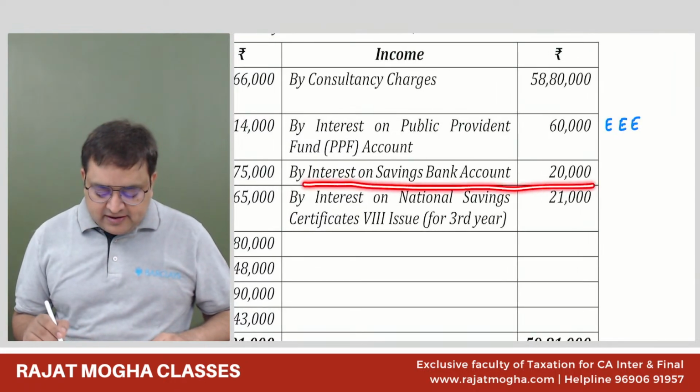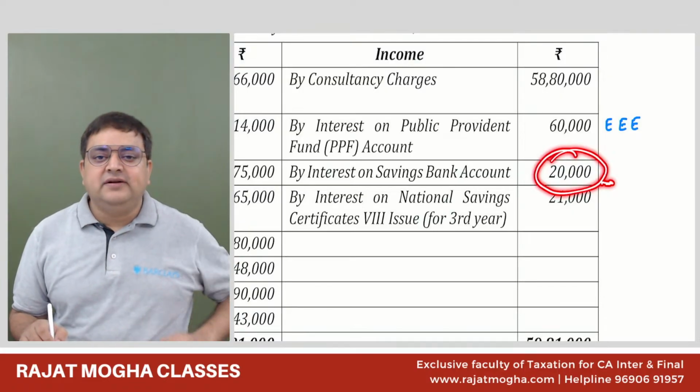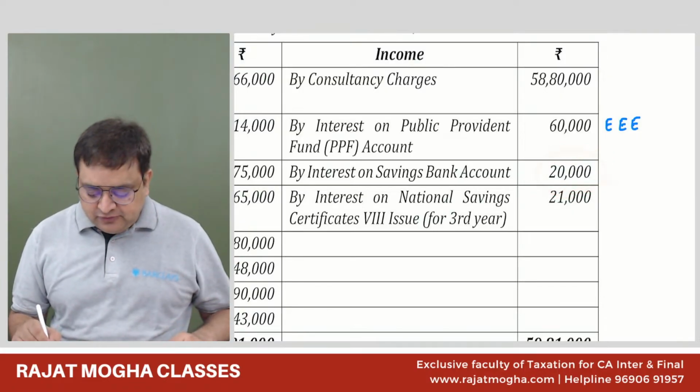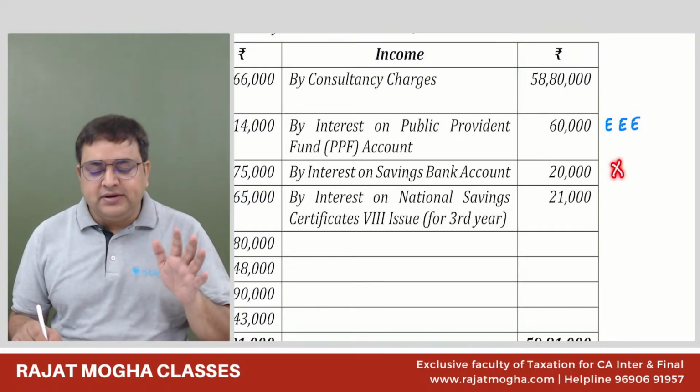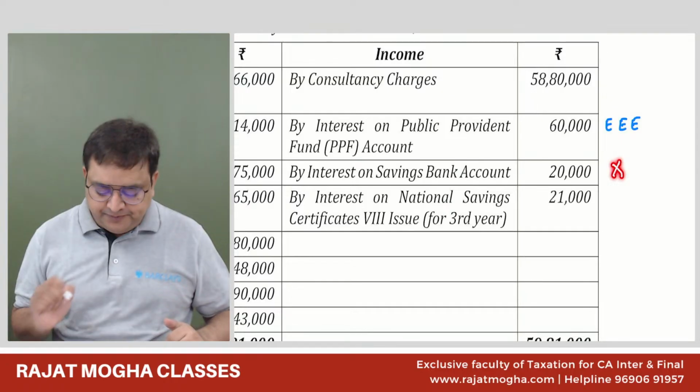Interest on saving bank account. Guys, please tell me, interest on saving bank account. IFOS income, sir. IFOS. It is not PGBP. So while computing PGBP, we will take it out and we will take it in IFOS. This is my IFOS income, taxable IFOS income.